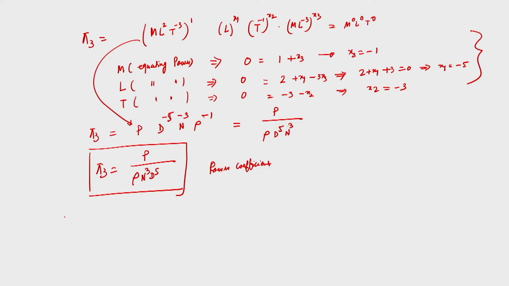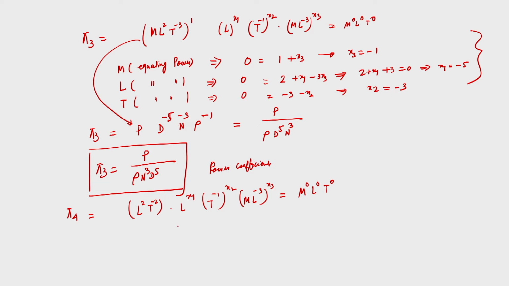Then we will obtain pi 4 if we now consider E. So, what is the unit of E? L square t to the power minus 2, that is L square t to the power minus 2 to the power 1, equals L to the power x1, t to the power minus 1 to the power x2, and m L to the power minus 3 to the power x3, and that will be again dimensionless, m power 0, L power 0, t power 0. As I said, we need to consider dimensional homogeneity and then we have to equate power.